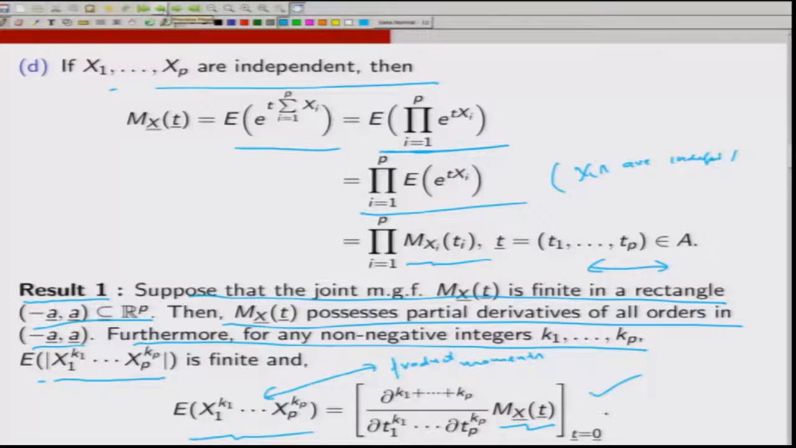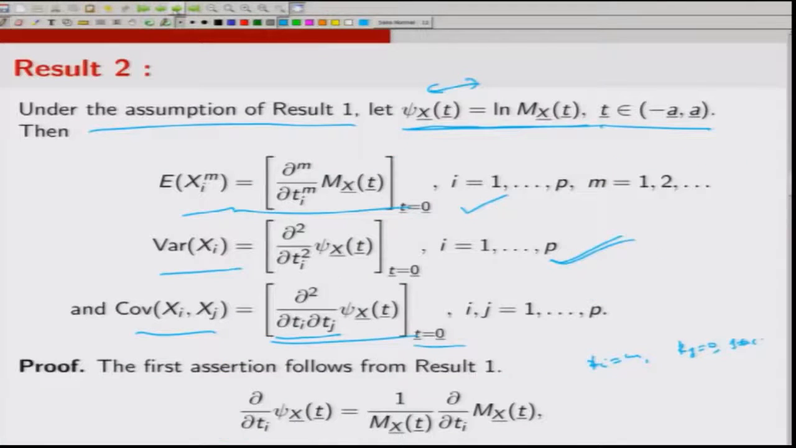So, Ki is m, all other Ki's are 0, so you get the expectation of xi to the power m. So, it says just differentiate with respect to Ti m times the MGF Mx(t) and then put t is equal to 0. So, that is what the first result says. The second result says if you have to get the variance of xi, differentiate psi x(t) twice and then put t is equal to 0. Covariance, you can do this; we have seen the first assertion clearly holds.